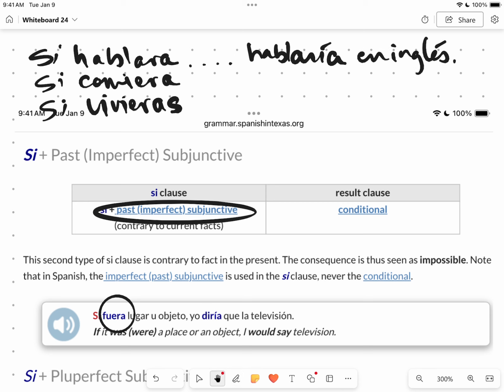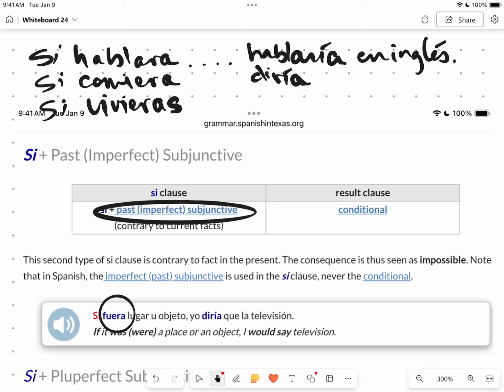Or we might say, if I were to speak with the president, le diría, I would tell him how to run the country. You might change it. It doesn't have to be I did something. It's not if I did something.